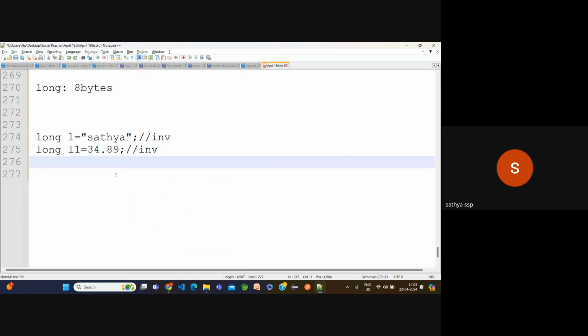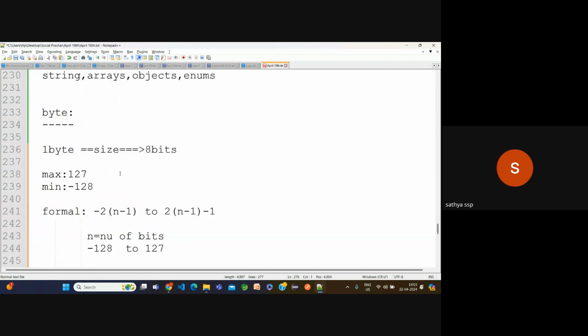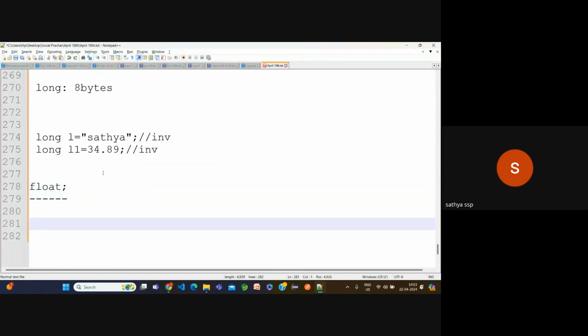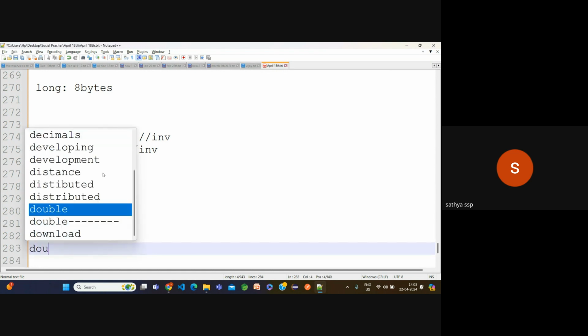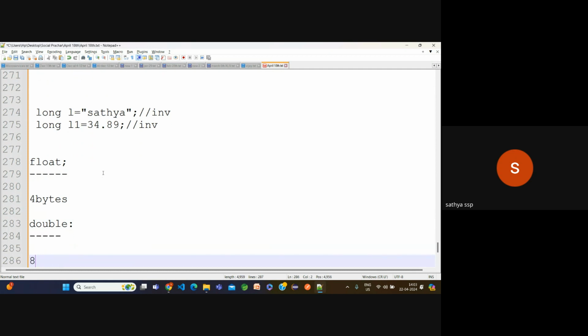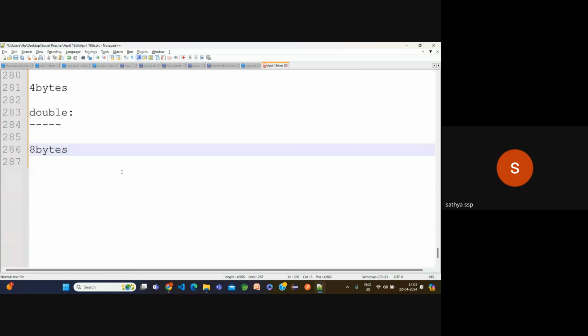Now, these are the number data types: byte, short, int, long. Next we have float. Float is one of the data types, and it is used to store decimal values. What is the maximum size of the float? It is 4 bytes. Suppose the double is also used to store decimals, but the size is different, 8 bytes. Observe carefully here.